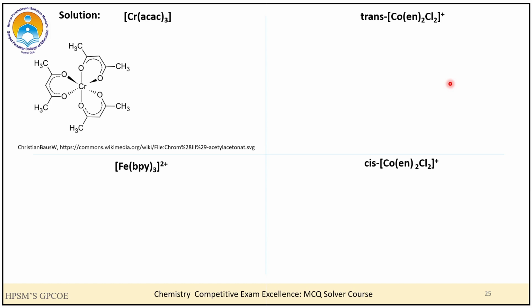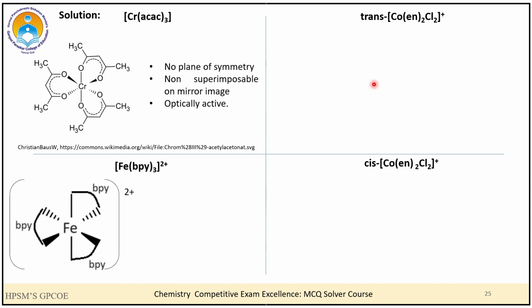So let us take the first example. In the first example, the geometry is octahedral, the coordination number is 6, and we can see that this molecule does not have any plane of symmetry. That means it will be non-superimposable on its mirror image, and hence it will be optically active. Let us take the second example. In the second example also, the geometry is octahedral, and here also the molecule does not have any plane of symmetry, and again it will be optically active.